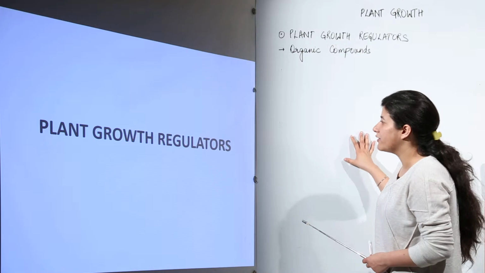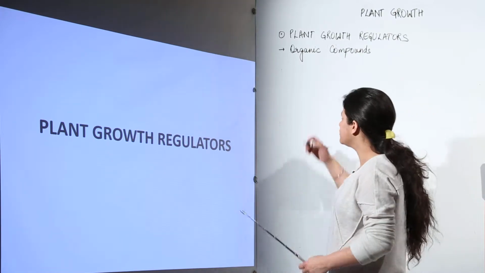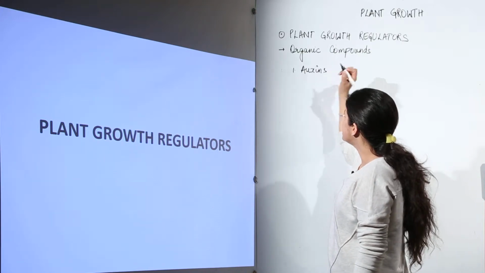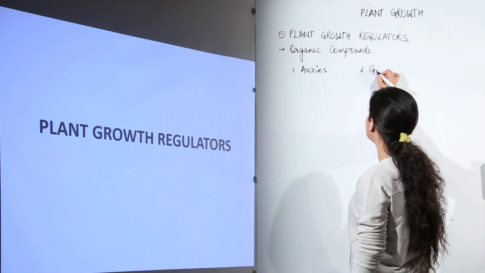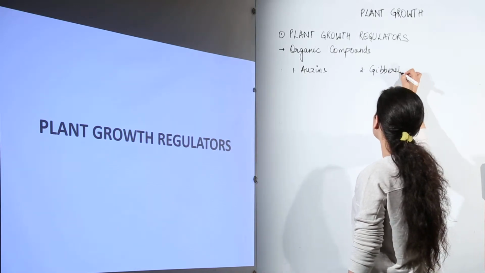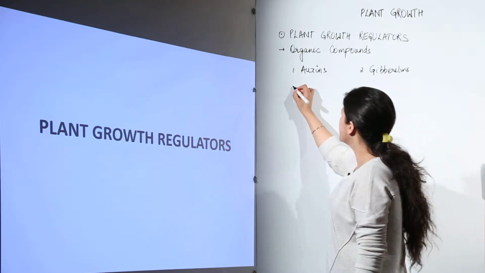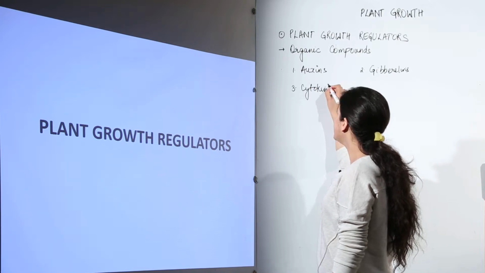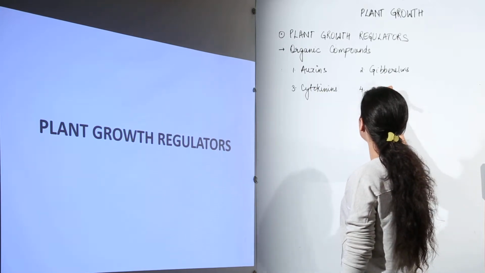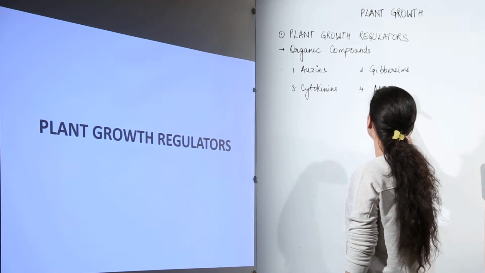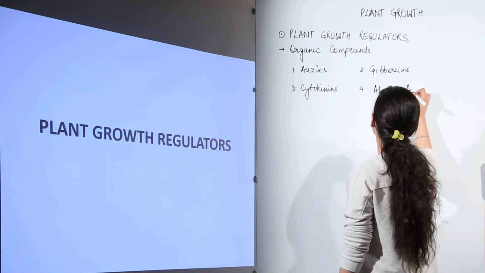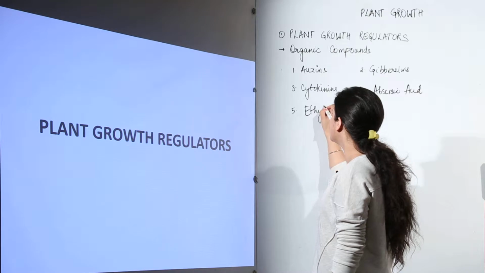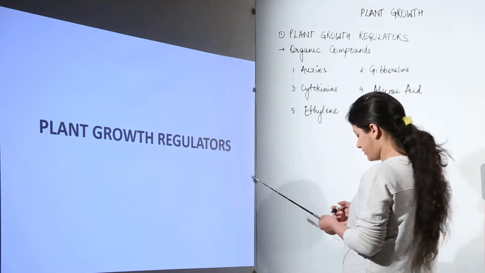When I say plant growth regulators, there are 5 growth regulators you must be knowing. First one is auxin. You might have heard about these terms, auxins. Then the second class is of gibberellins. Third ones are cytokinins. Then there is a famous hormone, stress hormone, that is abscisic acid. And then ethylene, which is a gaseous hormone and is responsible for ripening of fruit.